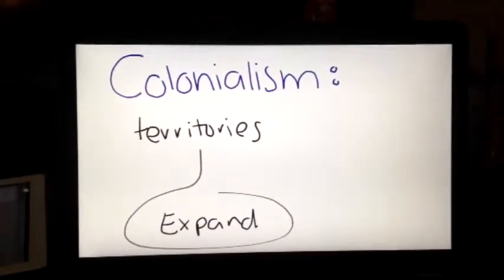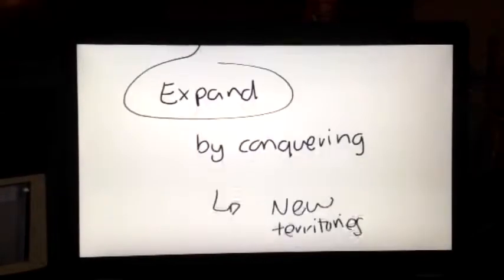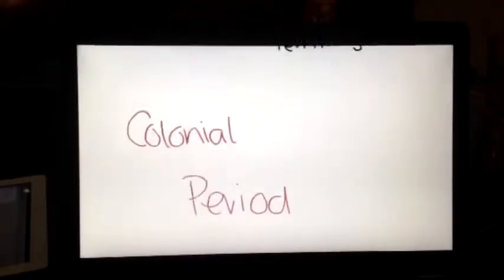The territories and cities expanded by conquering new territories. This period was also called the colonial period. One of the causes of colonialism was to expand their territory. One of the causes was to obtain the resources they found there. And so one effect of colonialism was that new races appeared.